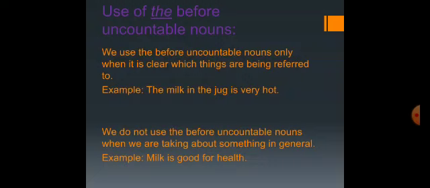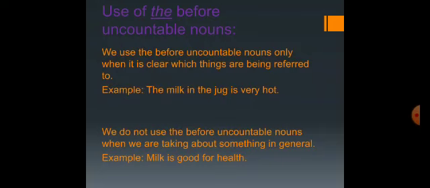Use of the before uncountable nouns. We use the before uncountable nouns only when it is clear which thing is being referred to. Now when we use the before uncountable nouns like milk, sugar, rice, it should only be used when we are specifically talking about special things, like the milk in the jug is very hot. Here we have added the before milk because we are talking about that milk which is in the jug.